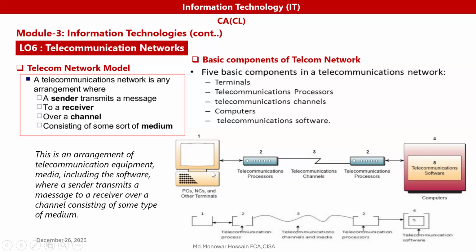If we see here, this telecom network has five basic components. So five basic components in telecommunication network: terminals, telecommunication processors, telecommunication channels, computers, and telecommunication software. If we see here, at the terminal, that would be a PC, here this is the telecommunication processor, and telecommunication through the telecommunication channel, and again the telecommunication processor.